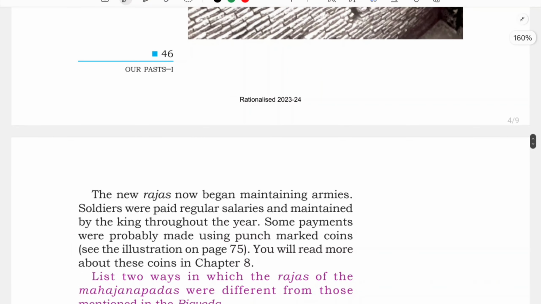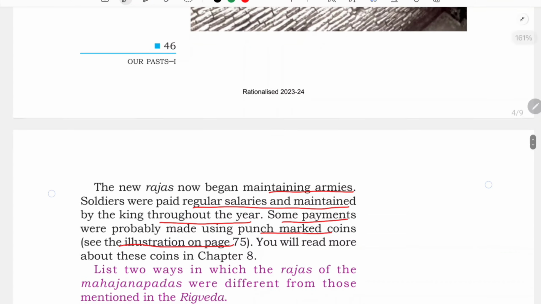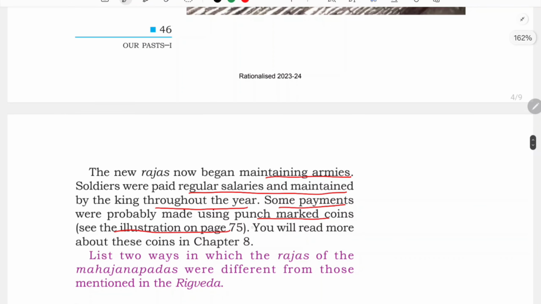And the new rajas now, what happens? As they have maintained a bigger army and a bigger kingdom, they started maintaining armies. Soldiers were paid regular salaries and maintained by the king throughout the year. Some payments were probably made using punch mark coins. You will see more about this in detail in your next chapter and upcoming chapters. So the armies were given regular salaries, and everything was maintained by the king.